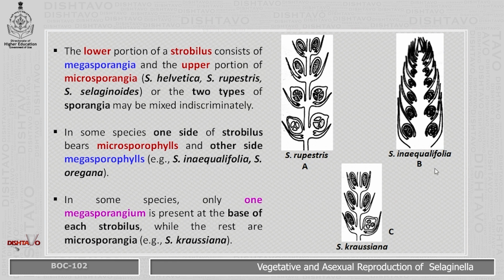In some species, only one megasporangium is present at the base of each strobilus, while the rest are microsporangia. For example, diagram C, that is Selaginella kraussiana, shows only one megasporangium at the base. This is the diagram which shows that at the base is the megasporangium, and the rest are all microsporangia.